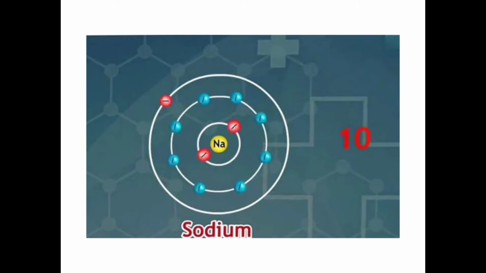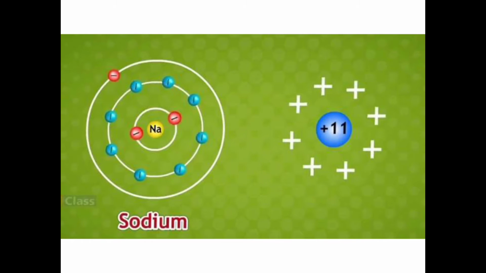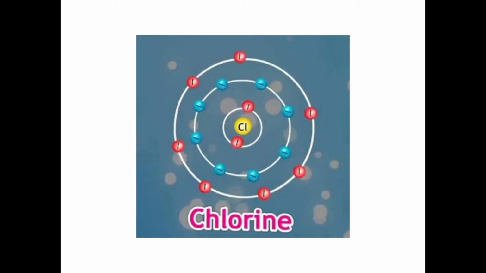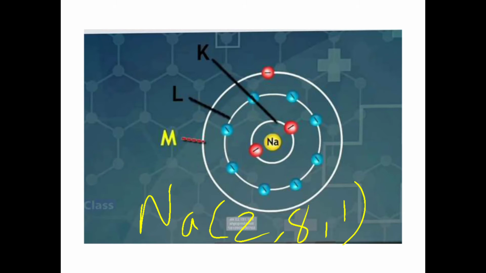And chlorine, if I wanted to write down, chlorine will be 2, 8, 7, right? This will be the electronic configuration of chlorine, right? Now we will see the tendency of each. What must be in the mind of the sodium and what must be in the mind of the chlorine.